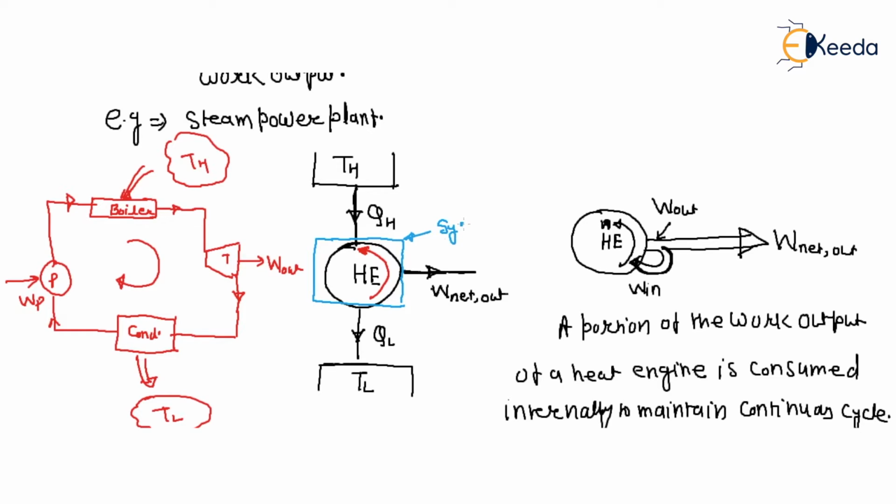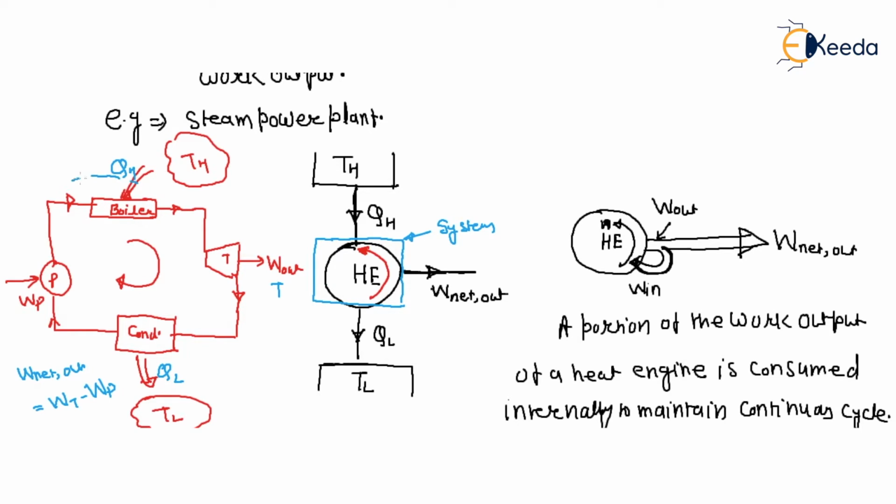So heat QH, QL, and this is the difference between them. W net out is what? W by the turbine, WT, minus WP. So this is your net. So this is your power plant heat engine. So this is your system.